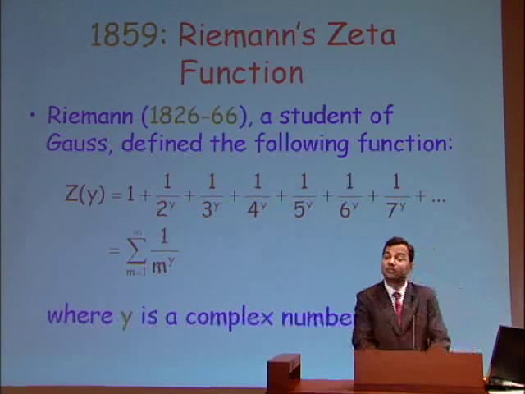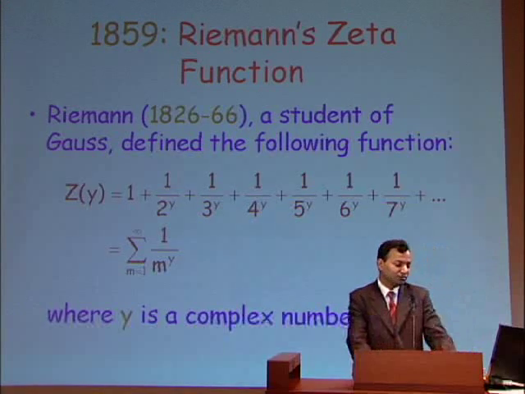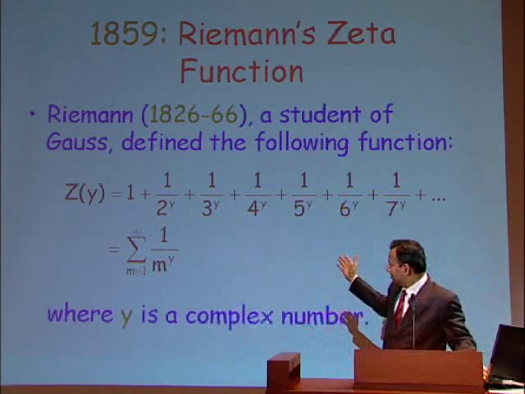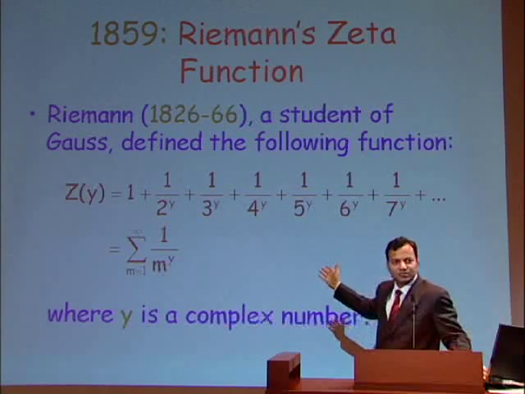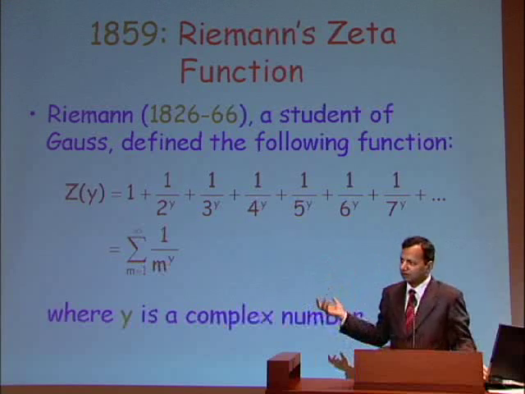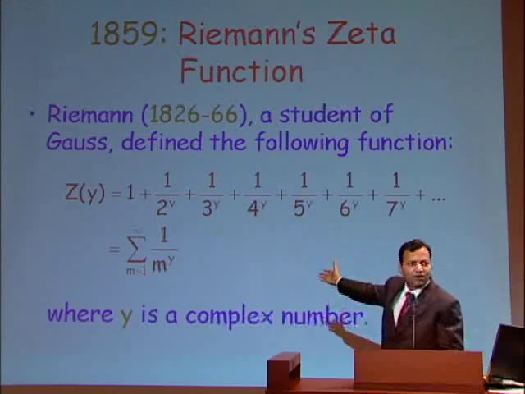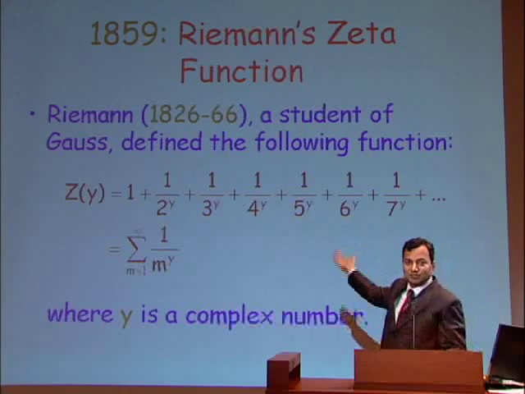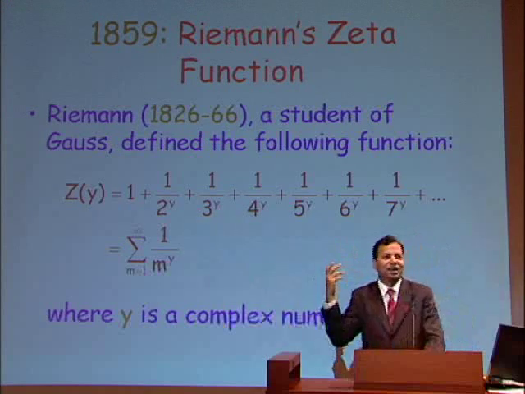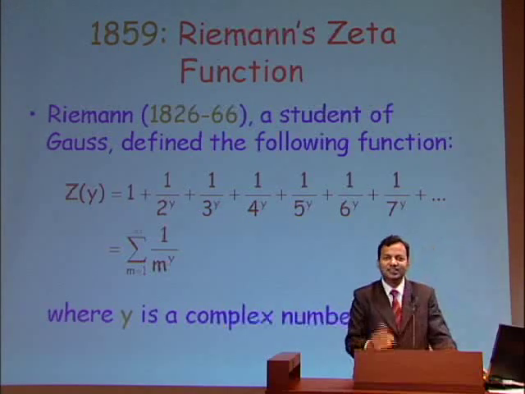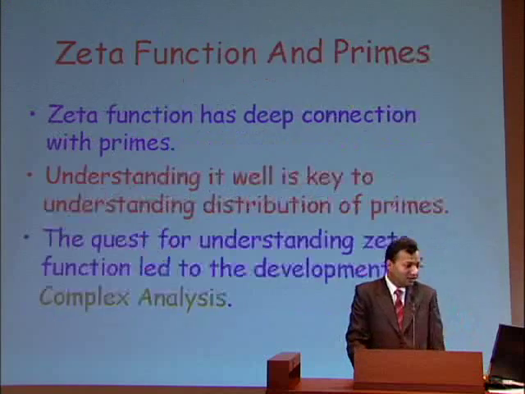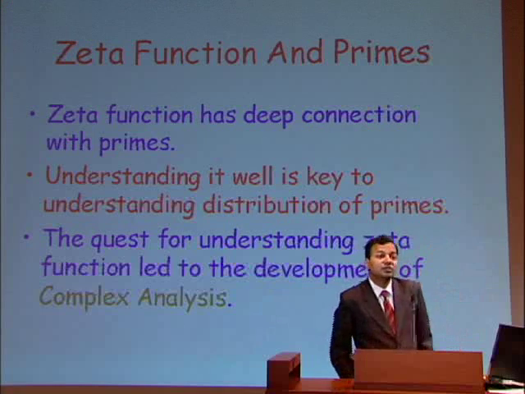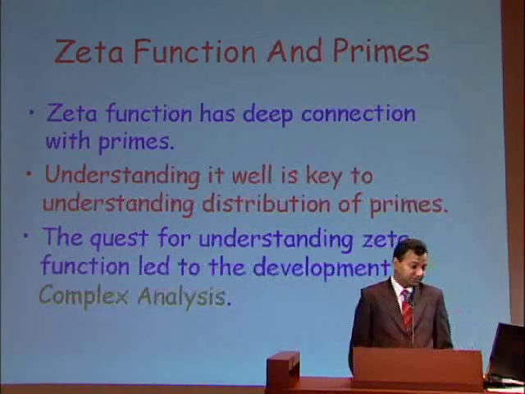For some reason, this turned out to be extremely deeply connected to prime numbers. It's not at all clear why such a sequence should have anything to say about prime numbers. It has all the prime numbers, but it has many other numbers as well, all the composite numbers as well. And y is a complex number. It is neither prime nor composite. So why should it have anything to do with primes? Well, for some reason it does, and it is very deeply connected to many properties of prime numbers.